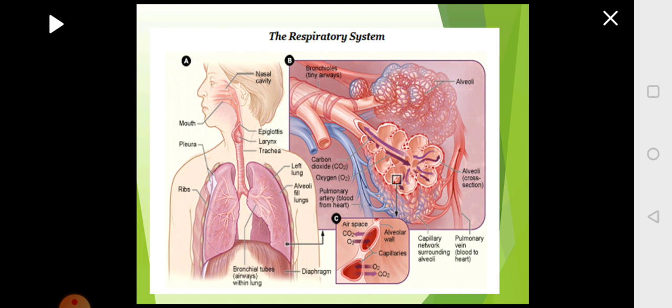You can see in this picture the alveoli is richly supplied with the capillaries, and the capillaries which are branches of the pulmonary artery are bringing in the deoxygenated blood, and the veins which will leave the lungs will carry the oxygenated blood.